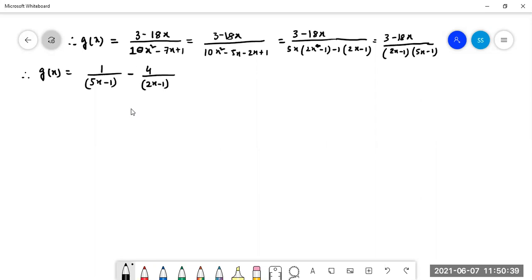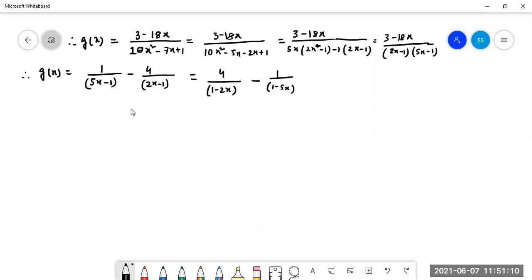So it can be written that if we take common the minus from here, then it will be coming plus. So it can be written that 4 by (1 minus 2x) minus, if we take common minus from here, 1 by (1 minus 5x).